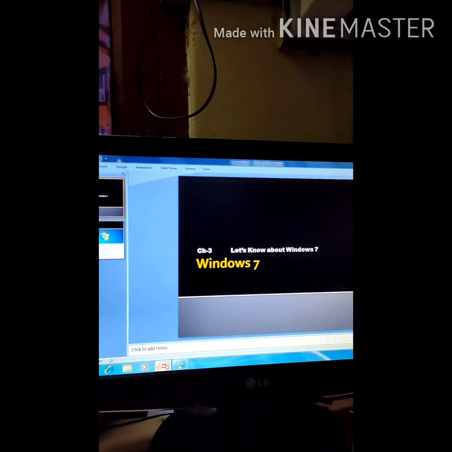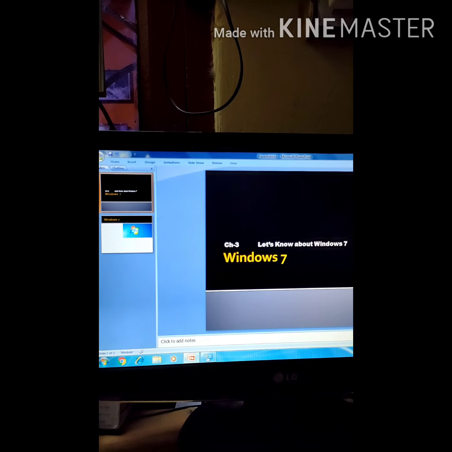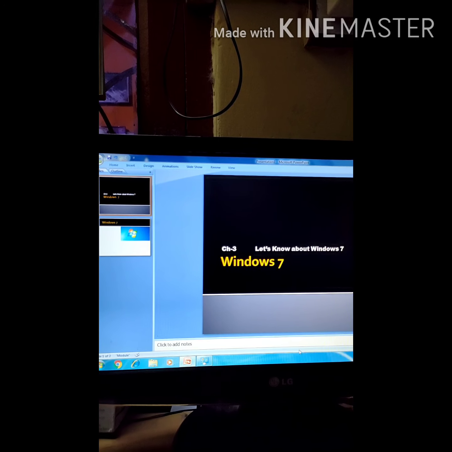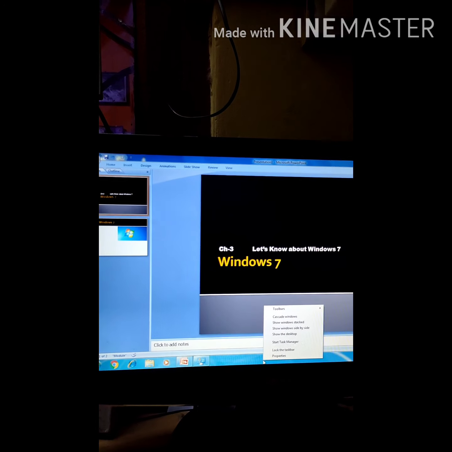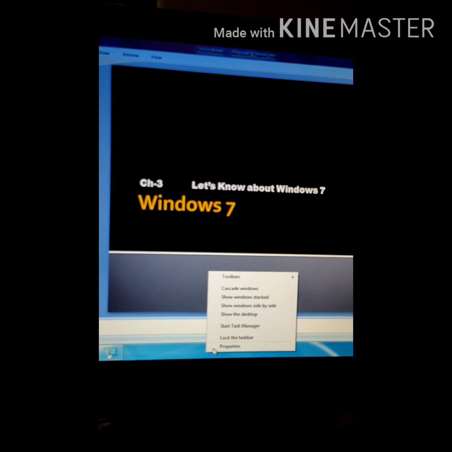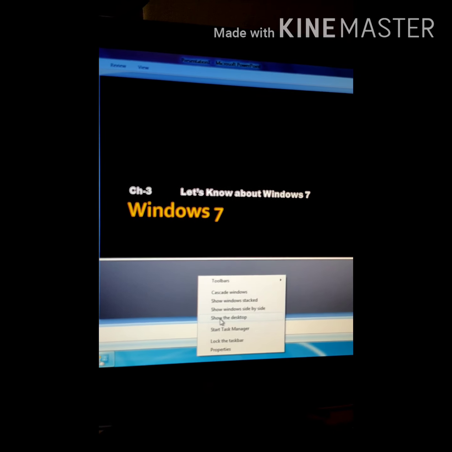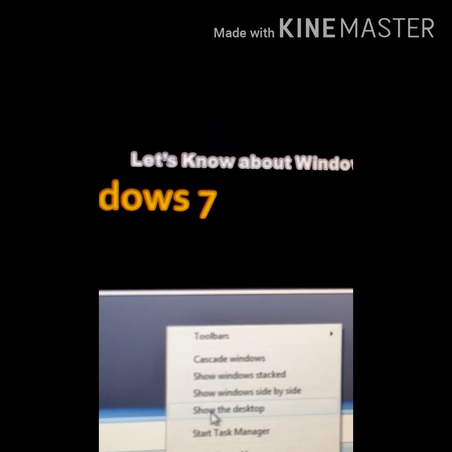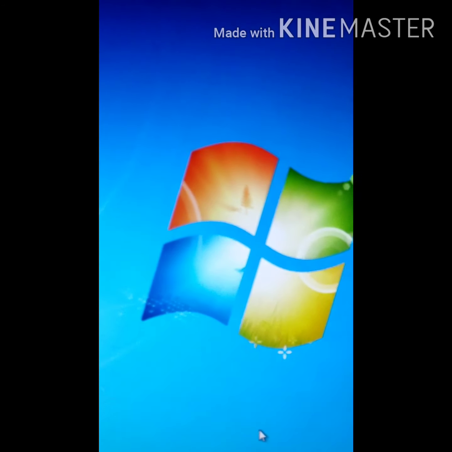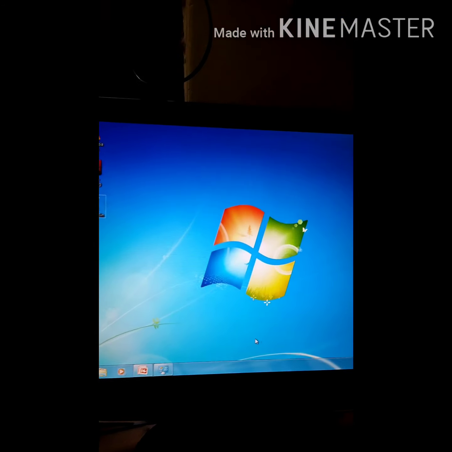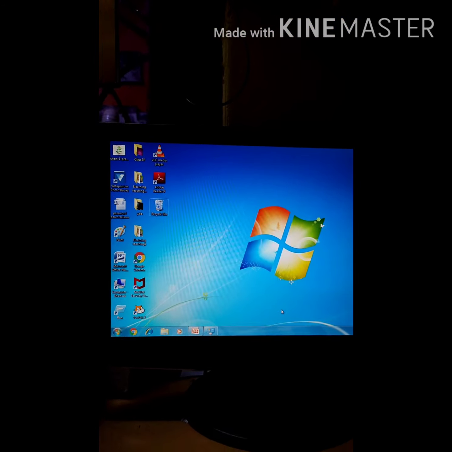See, it is open. Now, if you want to see the desktop again, right click on the taskbar and select the option show the desktop. Selecting means always left click. Now see again, the desktop is visible to you.